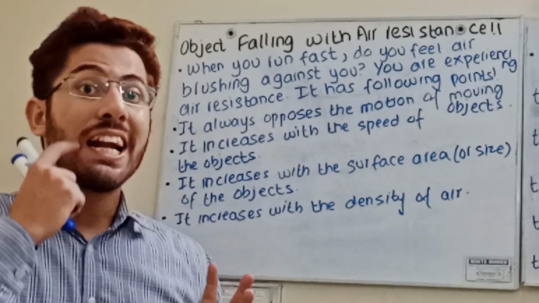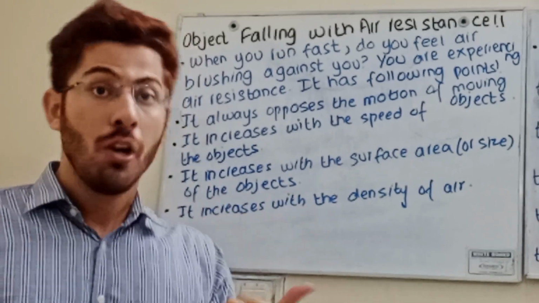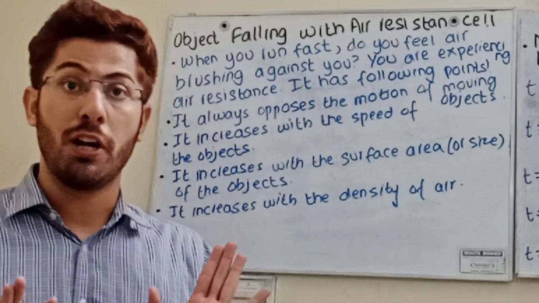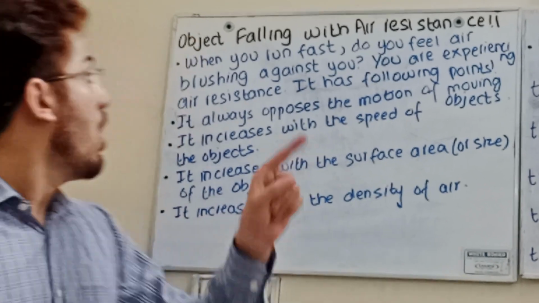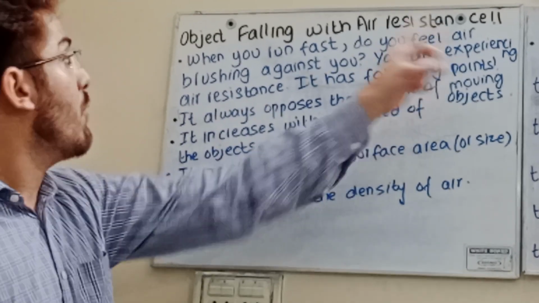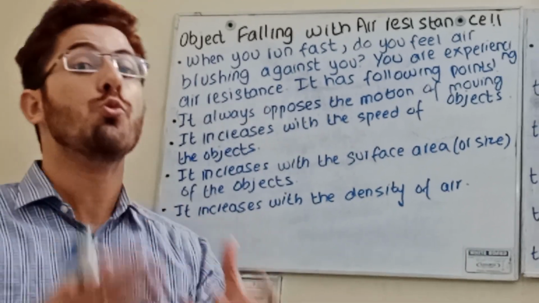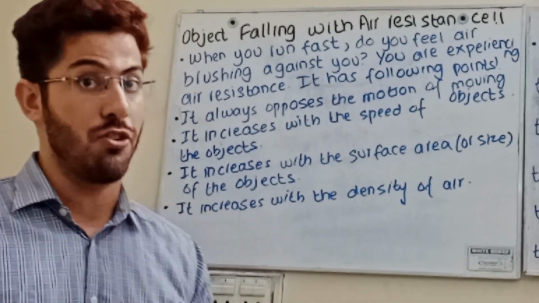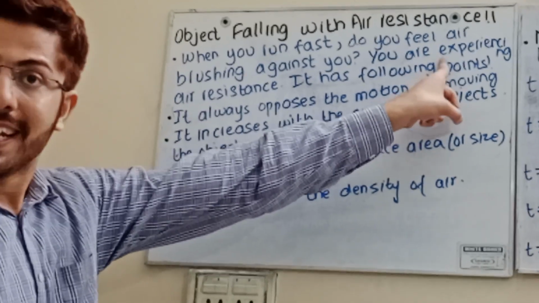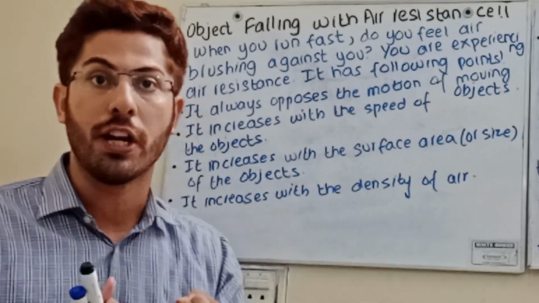Now we are dealing with real life motion. We are not dealing with space or any vacuum condition. Real life example: when you run fast, you feel air brushing against you. It means you are facing air resistance, so there is some force acting on you.